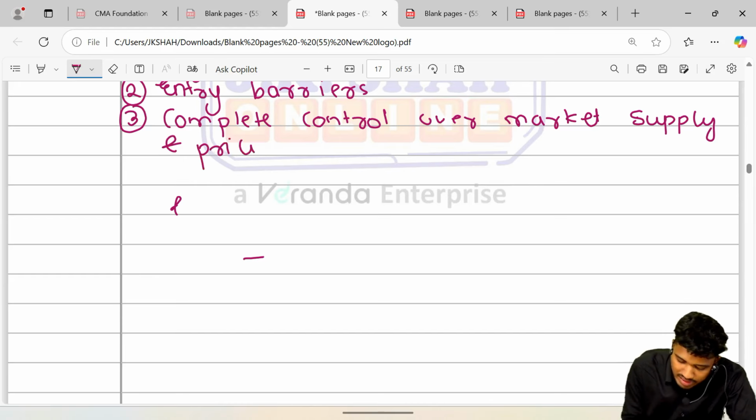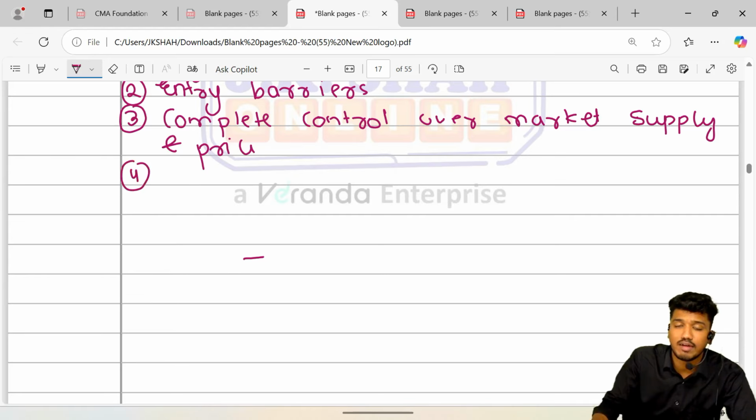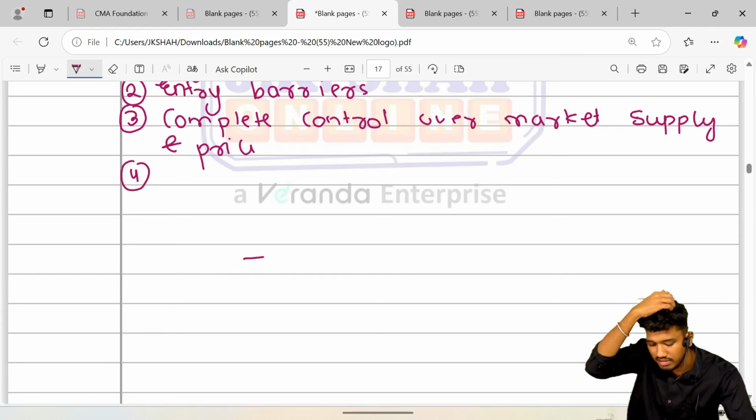So he has complete control over the market supply and price, but he cannot control both of them in the simultaneous situation. And if he does that, he will have to face difficulties all the way.